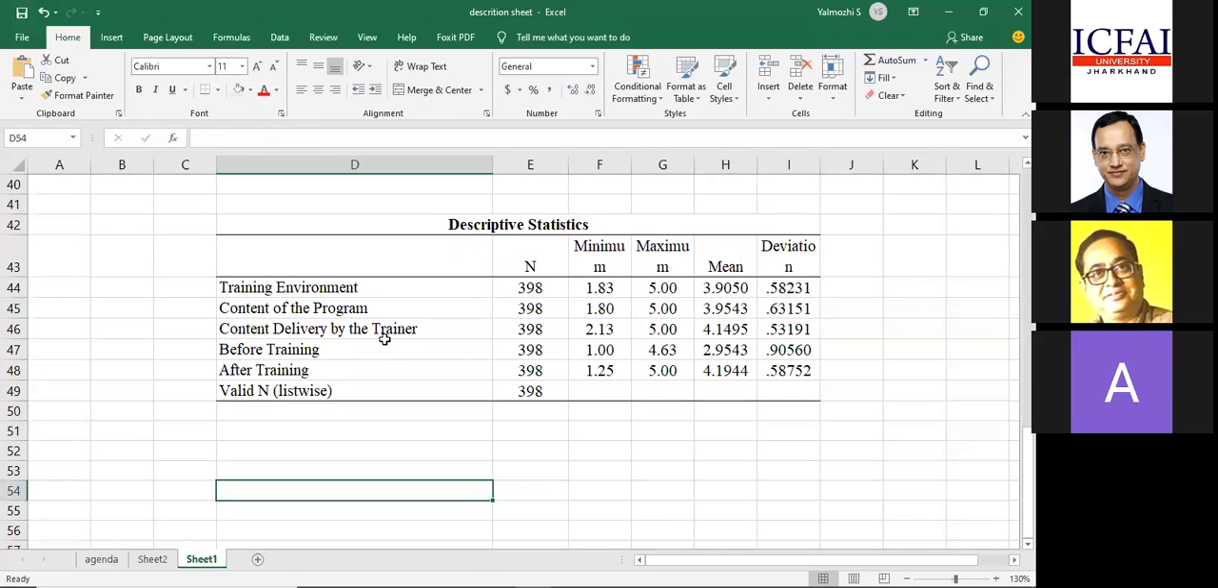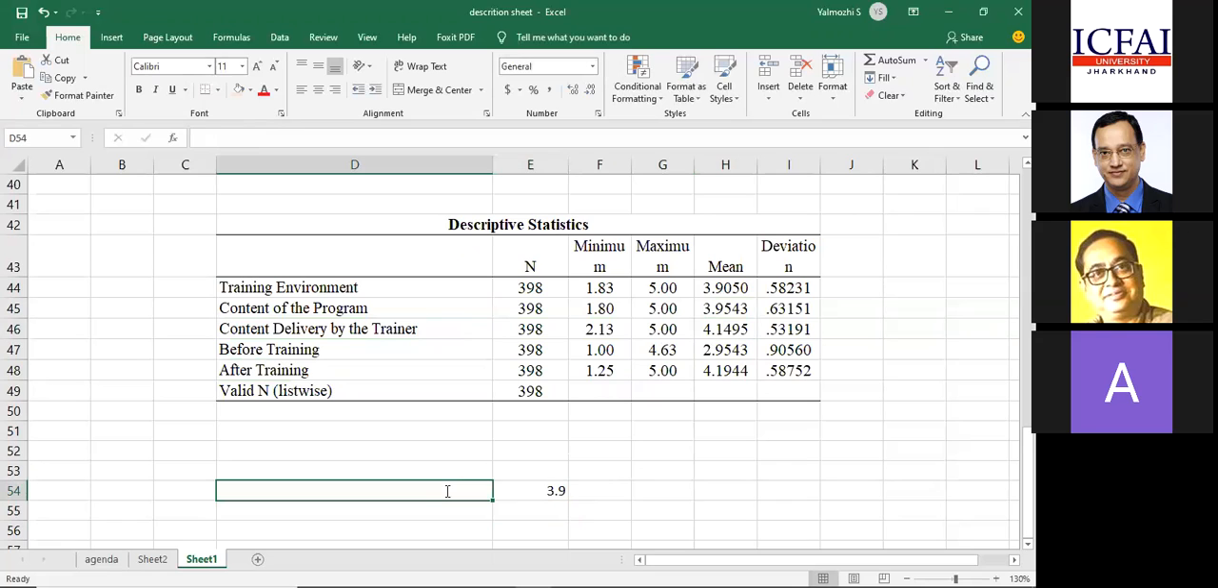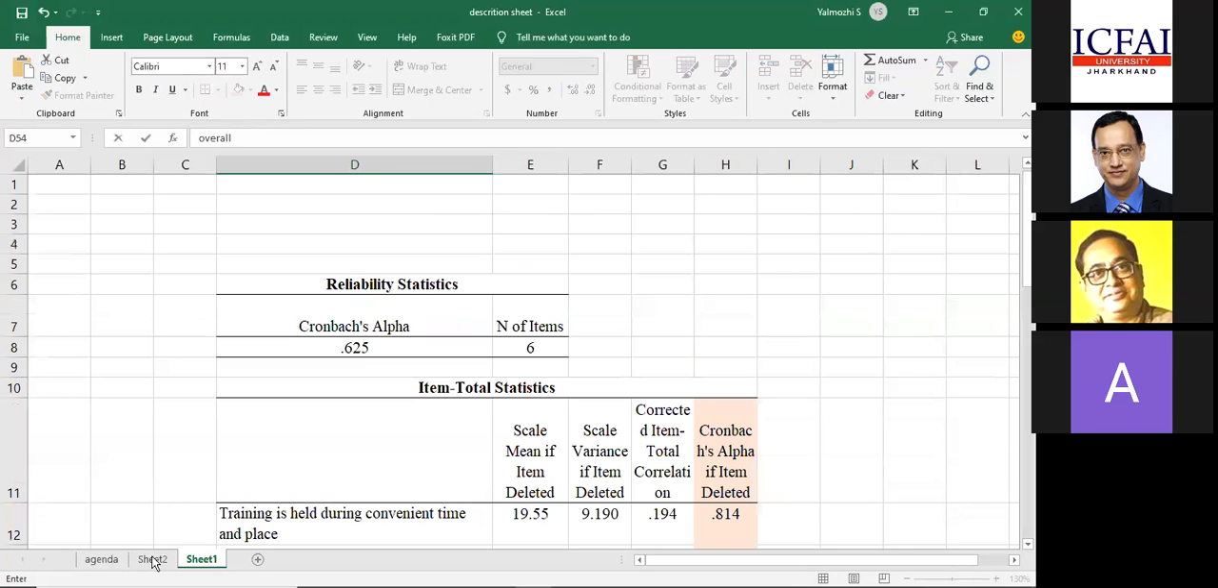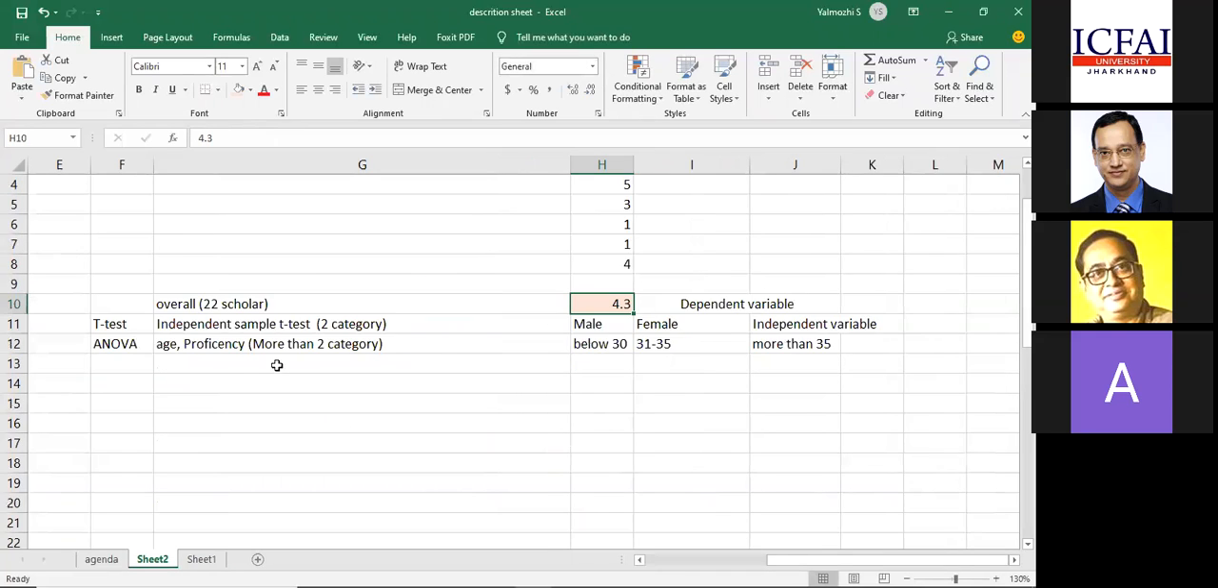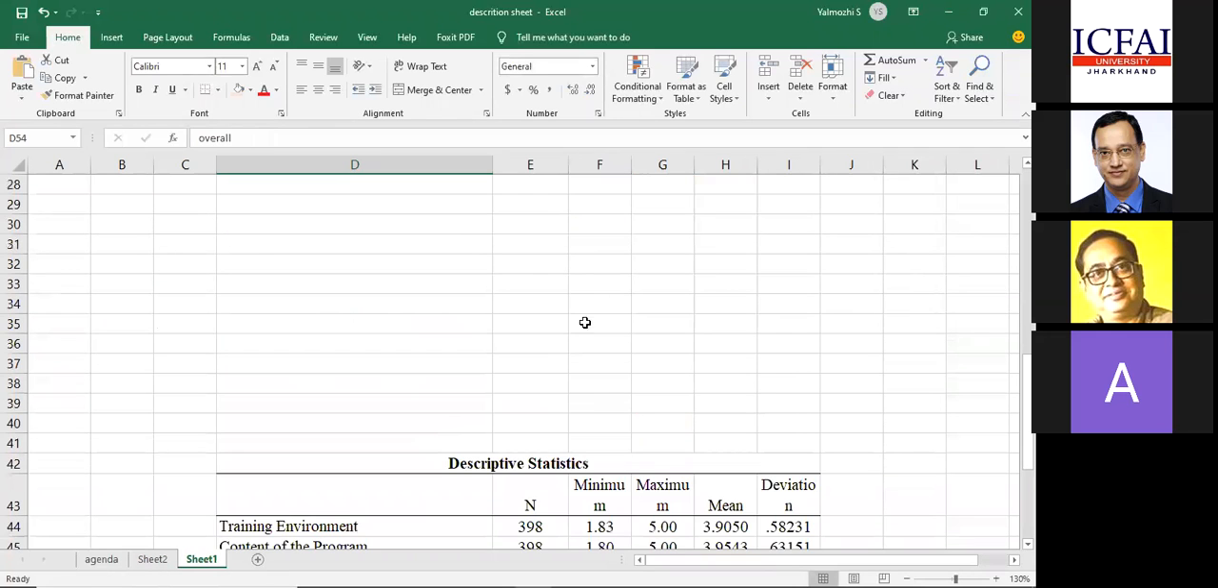Content of delivery, it is 4.1. And then after training, it is 4.19. So now this particular score, 3.9, whether this is the overall score, like the score which you have given to me. During the start of the session, I was asking you one question. Overall, 22 scholars have rated me as 4.3. That is what the score this is. This is the score, 3.9.